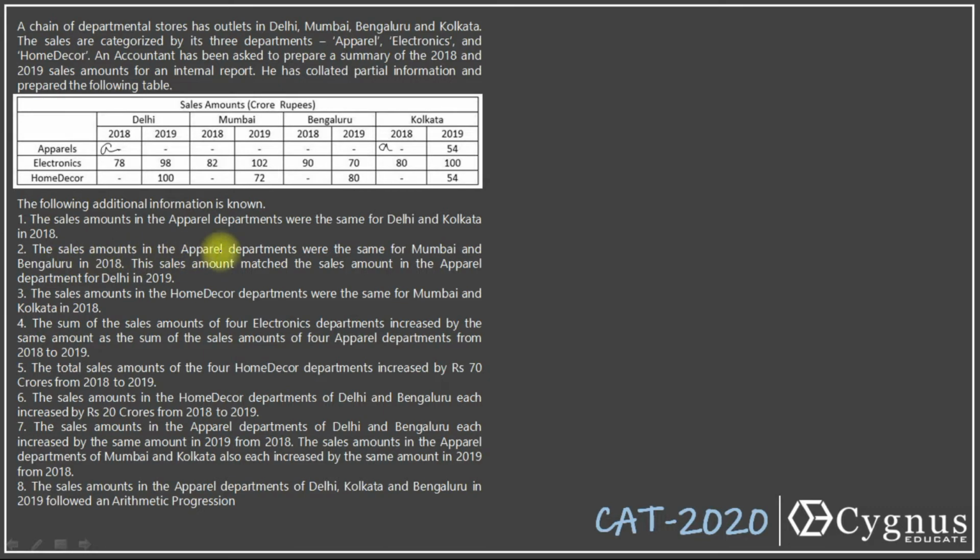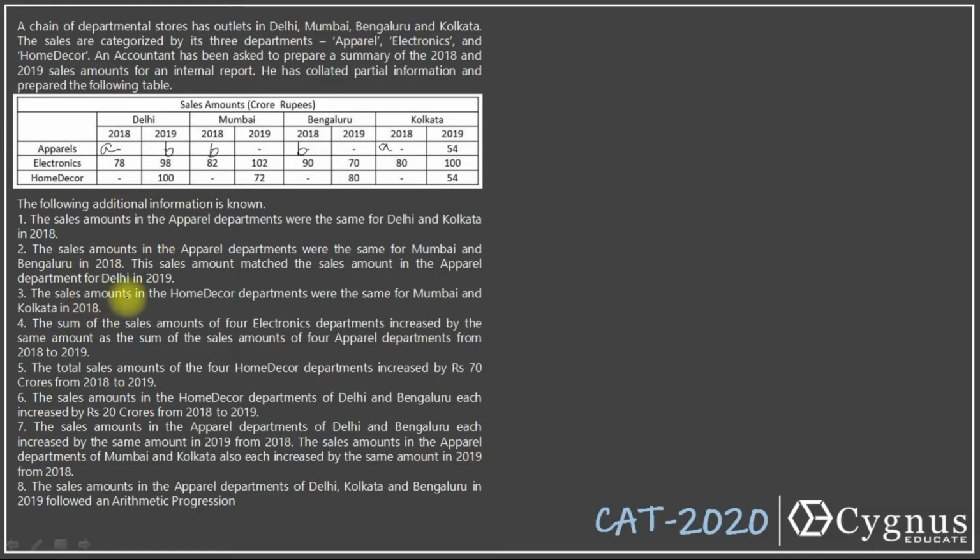Then the sales amounts in the apparel departments were the same for Mumbai and Bangalore in 2018. This is Mumbai, this is Bangalore. So if you take this value as B, this will also become B. The next line says that this sales amount matched the sales amount in the apparel department for Delhi in 2019 also. So this will also become B. The total values are not given here.